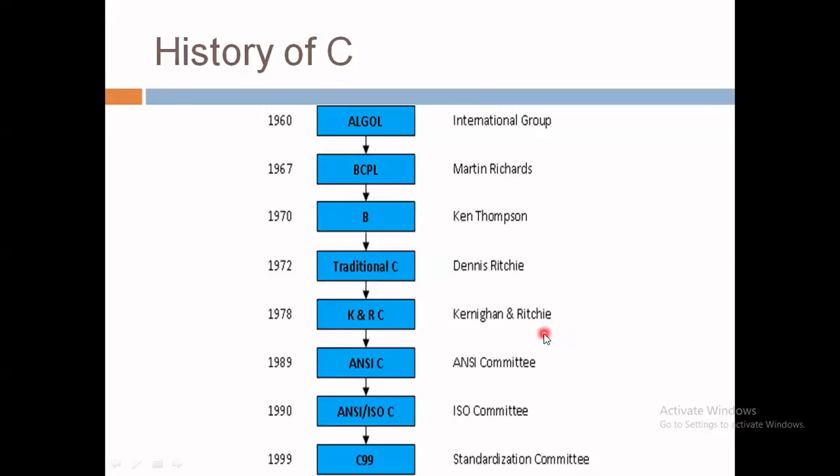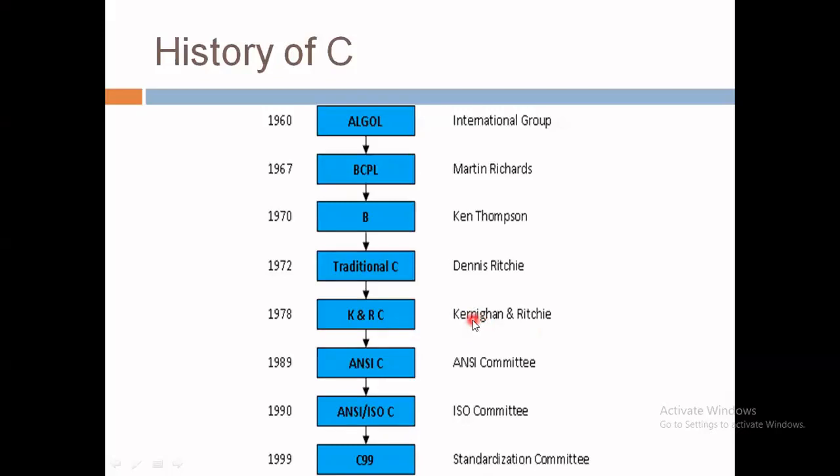After that, in 1978, Brian Kernighan and Dennis Ritchie published the first edition of The C Programming Language. That's why it is known as K&R C.